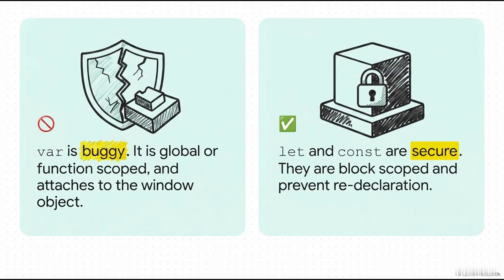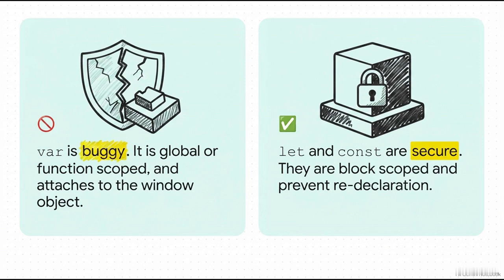But here's the thing. How we actually create that memory went through a huge evolution. The old ES5 way using var is buggy, it's outdated, and frankly, it's a bit of a nightmare. It attaches itself globally to the window object, and it's only function scoped. That means it literally leaks out of basic blocks, like if statements. Plus, it lets you accidentally redeclare the exact same variable without even throwing an error. That's a total recipe for disaster.